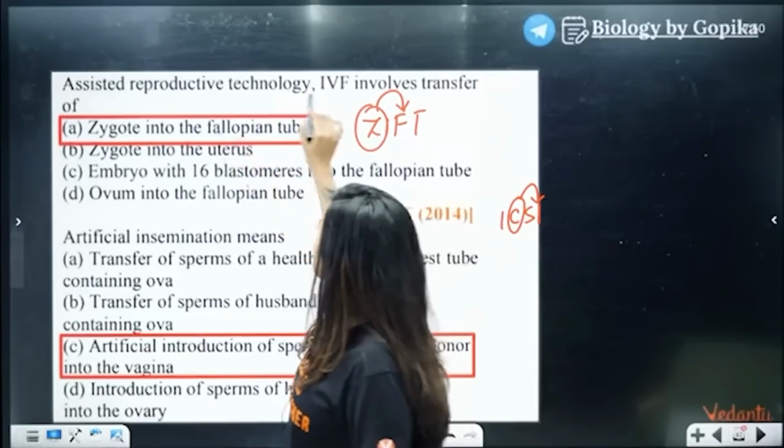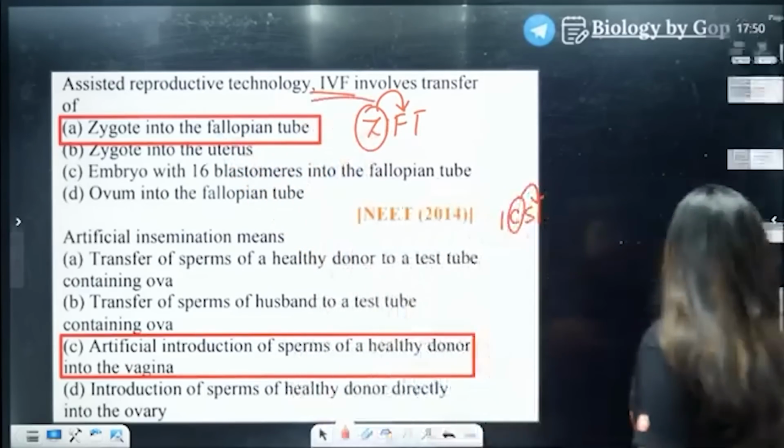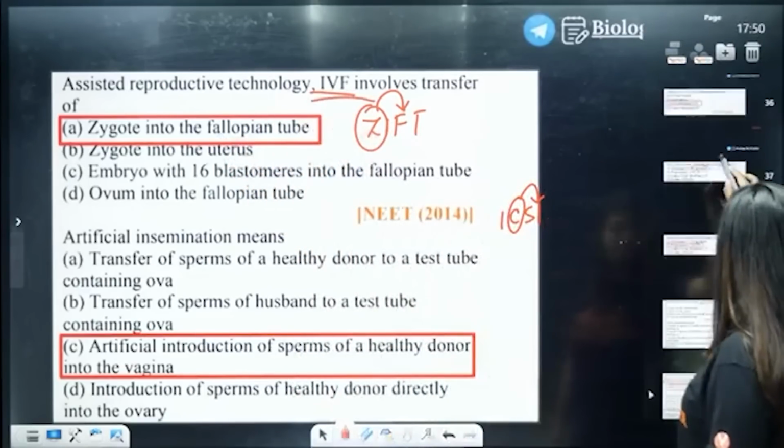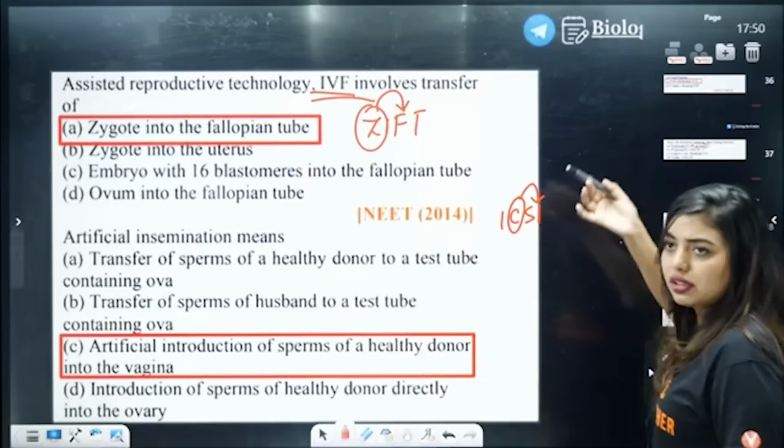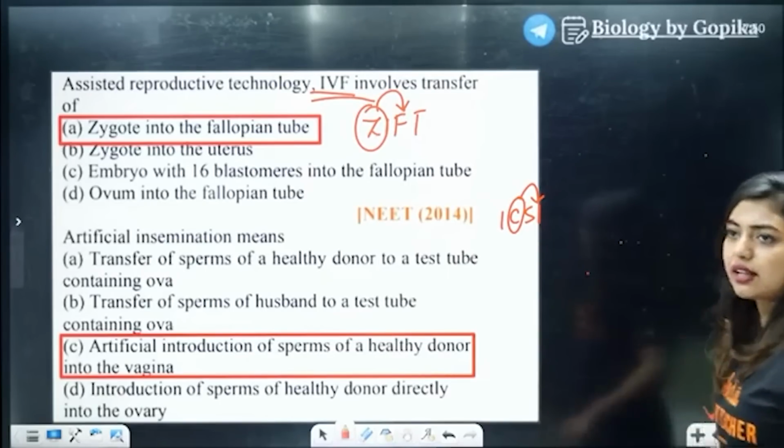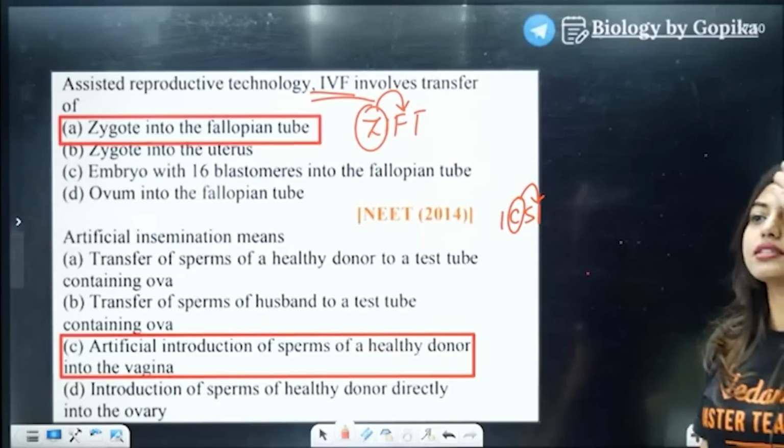Students, this question, a similar question we did sometime back. Sometime back we did a similar question. No, IVF involves what? And that time all of you told ZIFT as the correct answer. Okay?